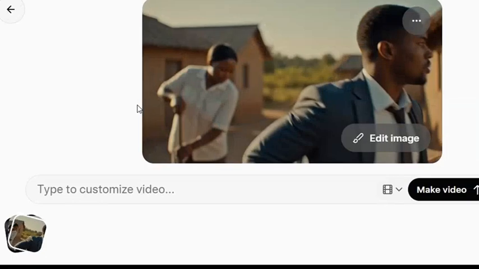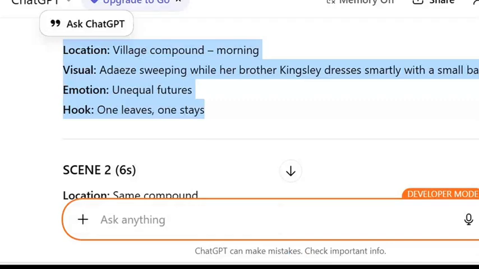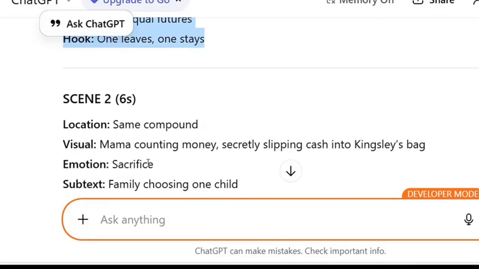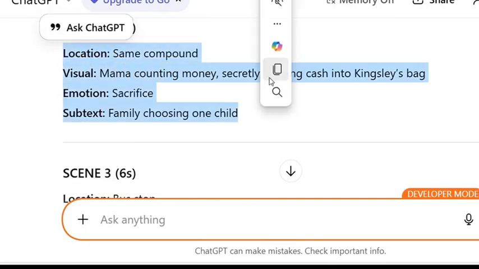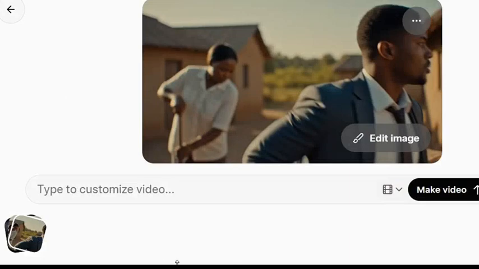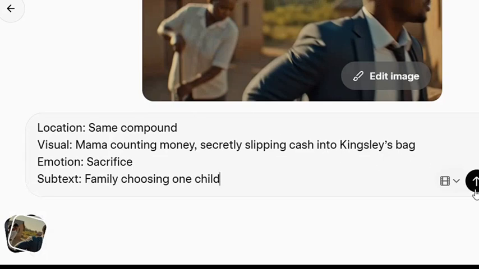Now, after you successfully paste the video frame, the next thing you are going to do is to head over to ChatGPT again, and you copy scene 2. As you can see, this is the scene 2 here. You copy it again, location, as you can see. You copy it. You go back to Grok AI. And you paste it here. And you click on generate again.